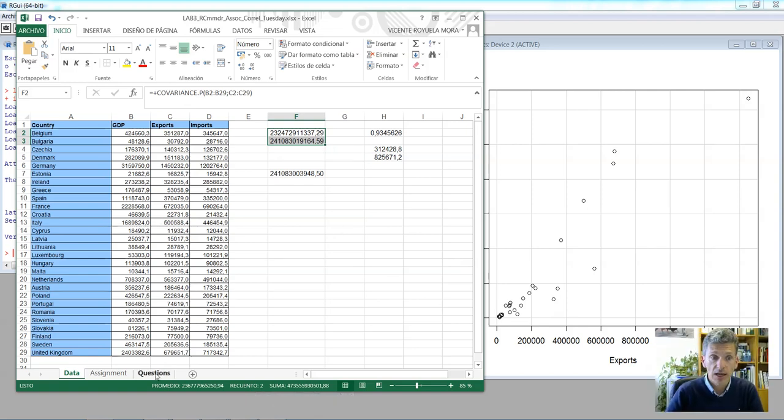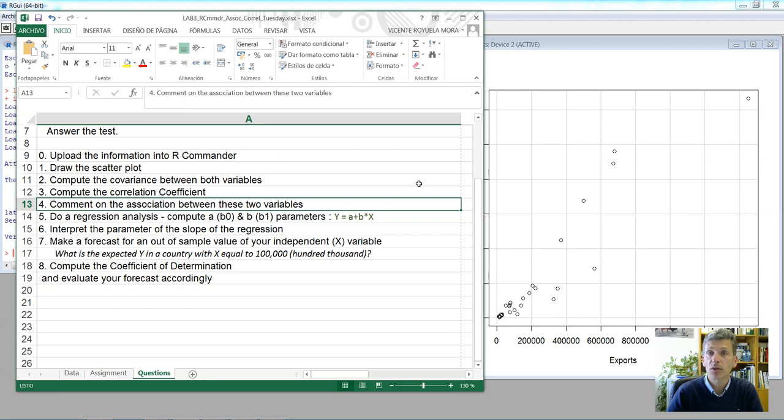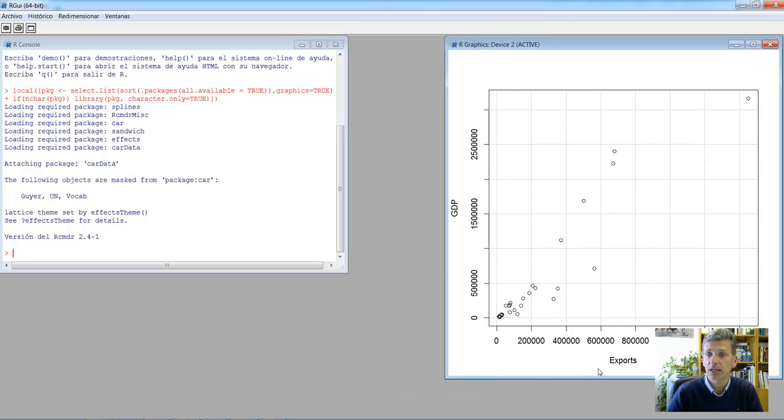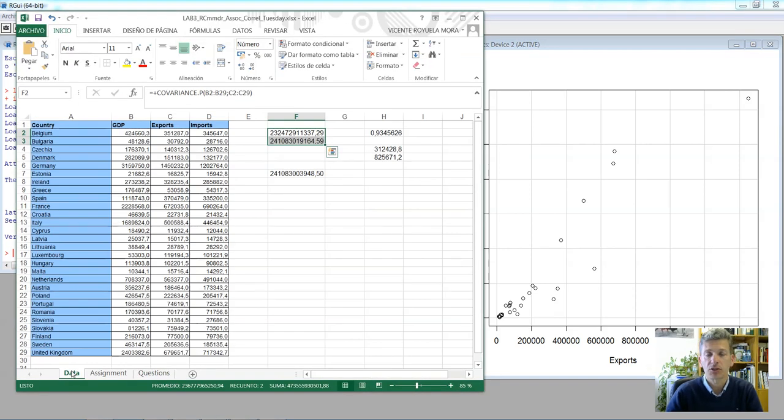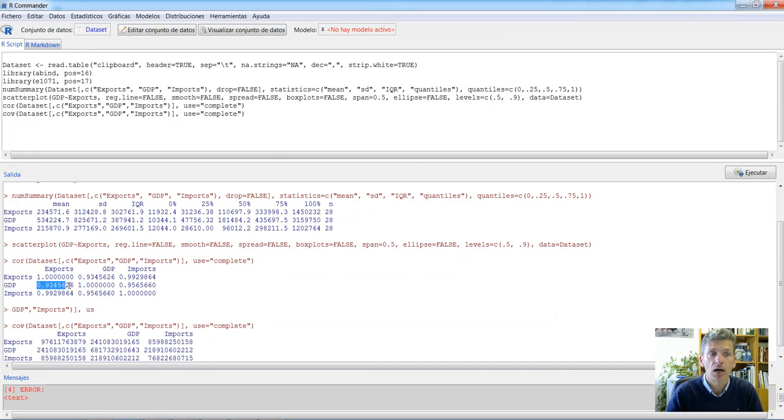Let's continue with the video, and now let's comment on the association between these two variables. Clearly, the graph is presenting the larger the exports, the bigger the GDP. The data was tricky in the sense that we were looking at not per capita GDP or per capita exports, but just total GDP or total exports. It means that the bigger the country, the larger the GDP, and the bigger the exports. So it's expected that the correlations, as we found here, are strong, very strong.